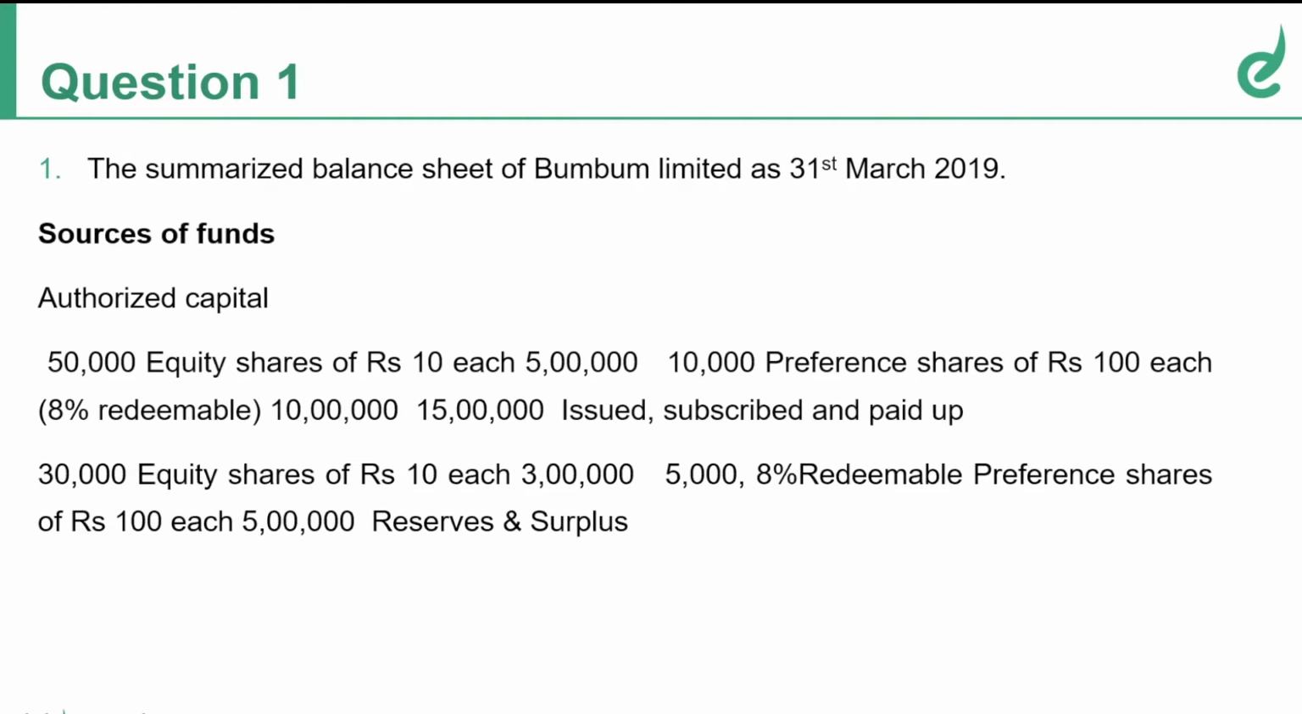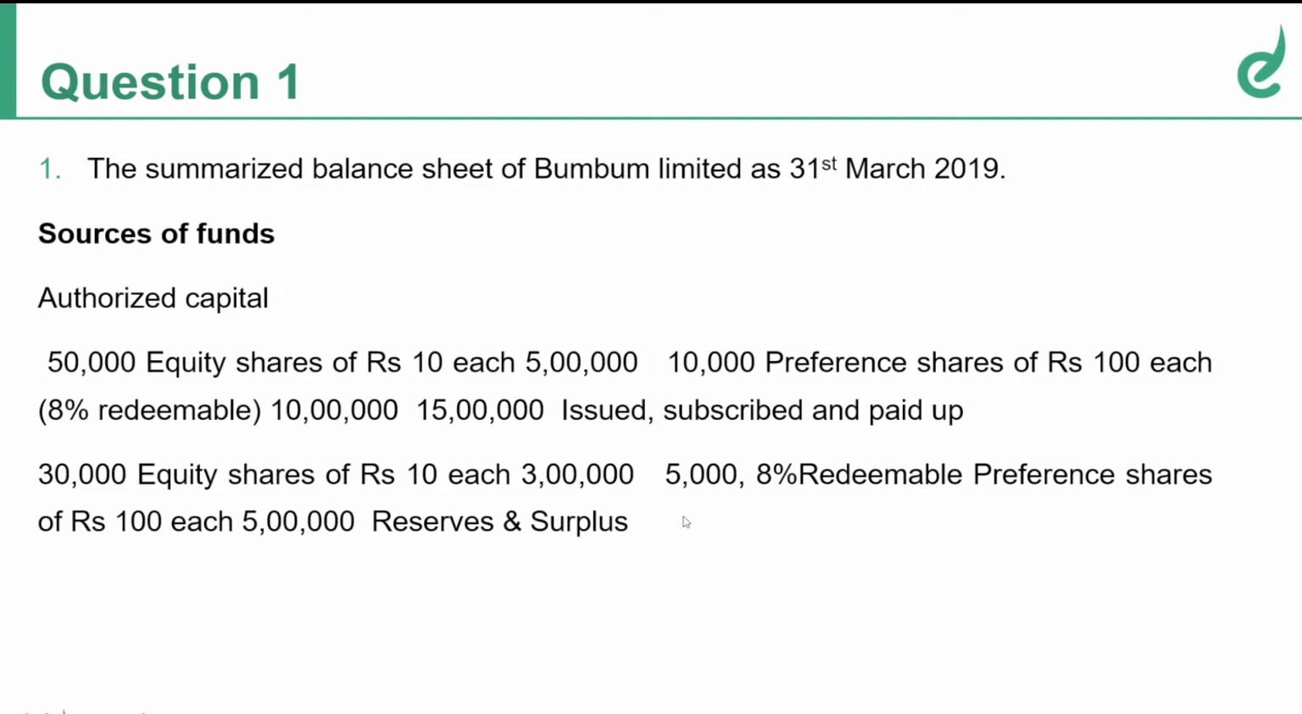The summarized balance sheet of BAM Limited as on 31st March 2019. Sources of funds. We have authorized capital, 50,000 equity shares of 10 each, 5 lakhs. 10,000 preference shares of 100 each, 10 lakhs. And of which 15 lakhs is issued and subscribed. So basically 5 lakhs plus 10 lakhs. Okay, this is your authorized capital.